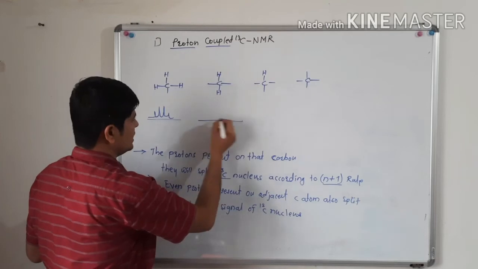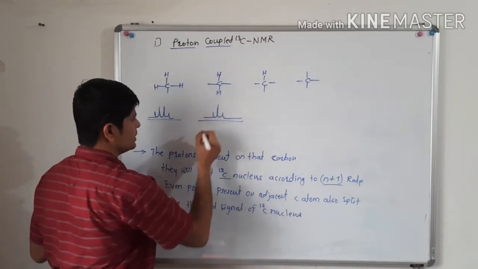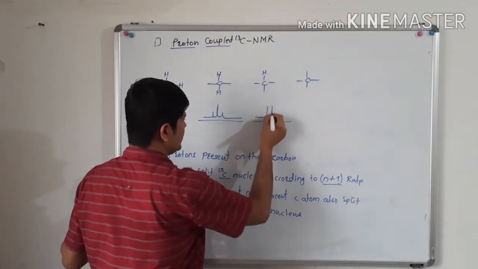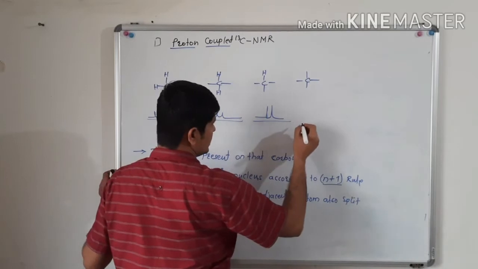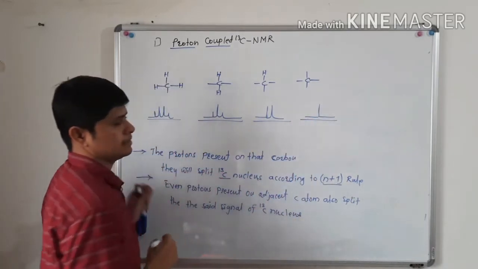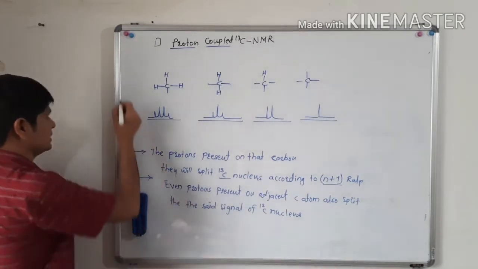Suppose 2 protons are there, then according to the n+1 rule we will get a triplet. Suppose 1 proton is there, then we will get a doublet. And if there is no proton, then we will get a singlet. Is that clear? So this is heteronuclear.